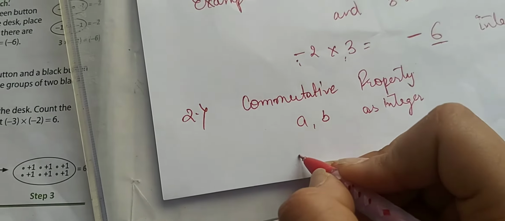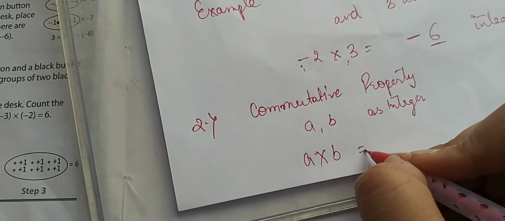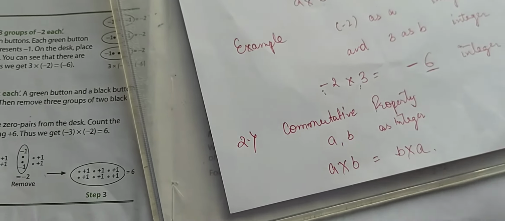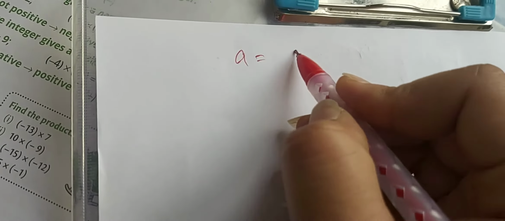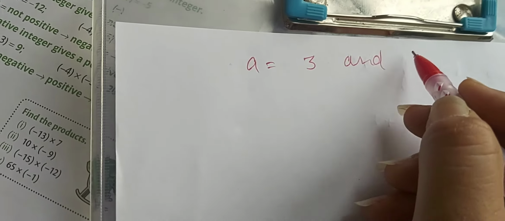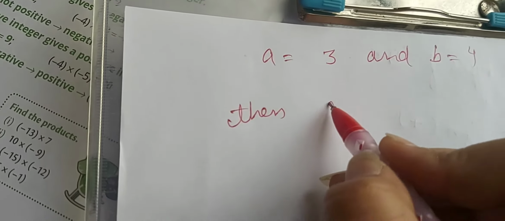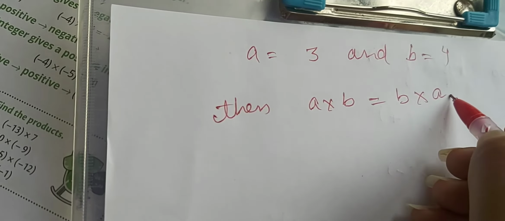According to the commutative property, the multiplication of a and b is always equal to the multiplication of b and a. Okay, let us do it with an example. If a is equal to 3 and b is equal to 4, then a multiplied by b is equal to b multiplied by a.